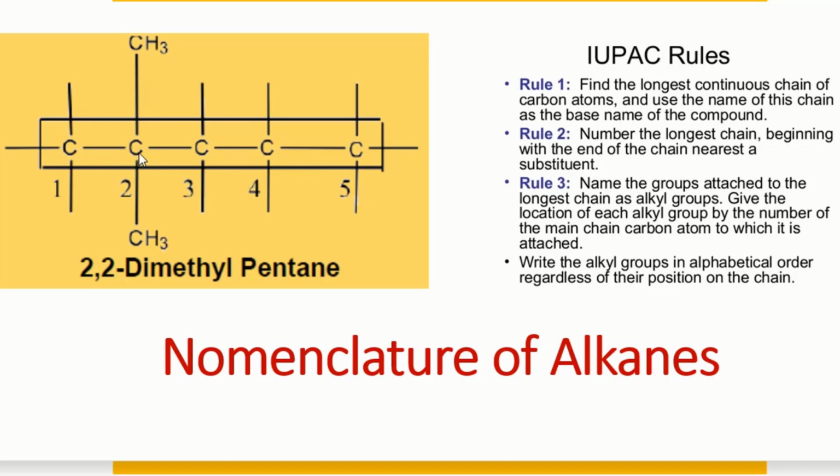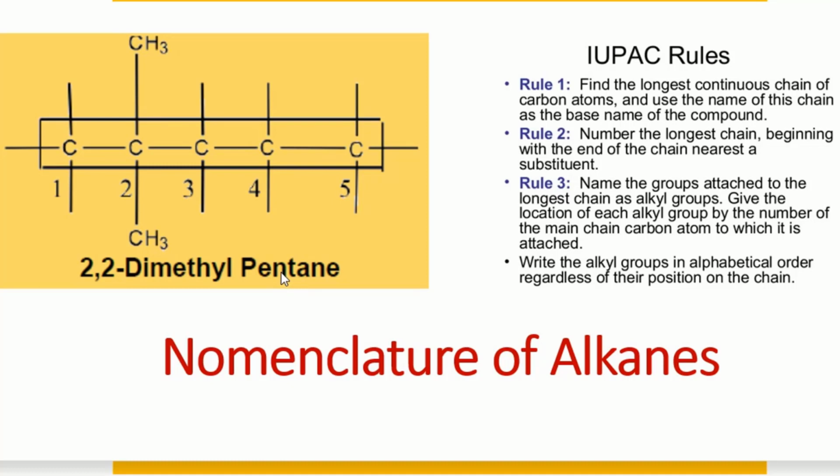But we have to mention the carbon number as well. So this methyl belongs to carbon number 2. This methyl is also carbon number 2. So its name will be 2,2-dimethyl pentane. So these branches act as an alkyl group. Means methane changes to the methyl, ethane changes to the ethyl, and propane changes to the propyl. So its name will be 2, comma, 2-dimethyl pentane, with a hyphen.